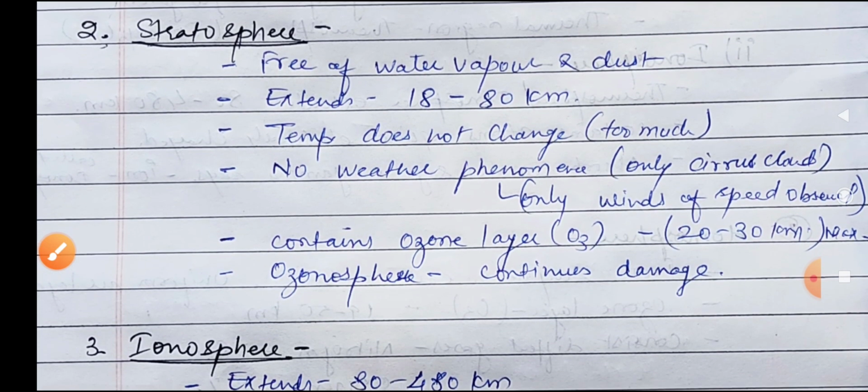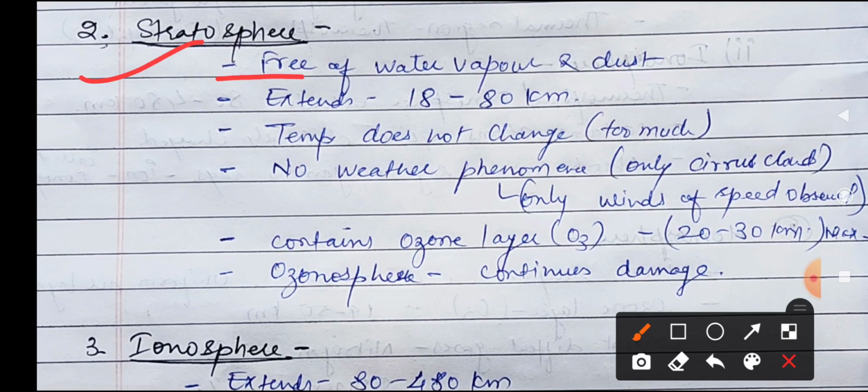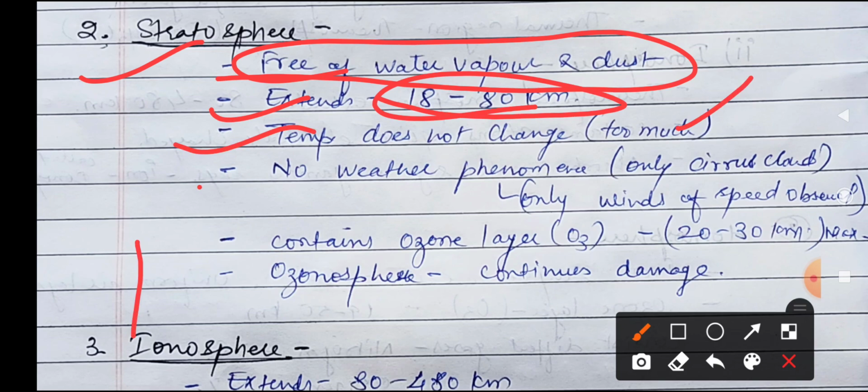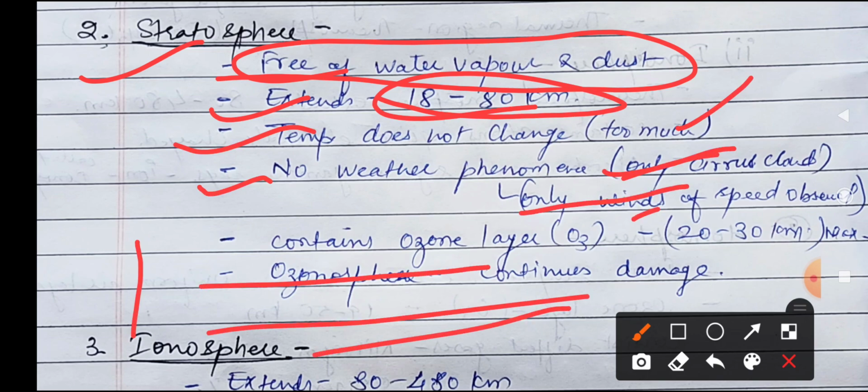So next one is the stratosphere. It is free of water vapor and no weather conditions are there. It extends from 18 to 80 kilometers. Its height is 18 to 80 kilometers. The temperature does not change too much. Why is the temperature not changing too much? Because there are no weather phenomena, and the temperature has already decreased too much in the troposphere. No weather phenomena, only cirrus clouds. As I told you, only cirrus clouds are available, and only wind is there. The winds are also blowing here.